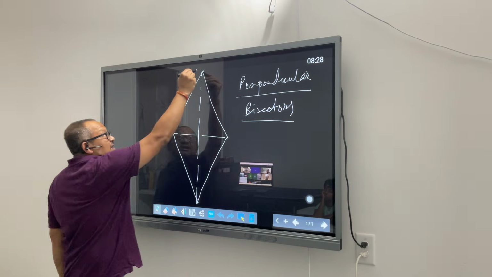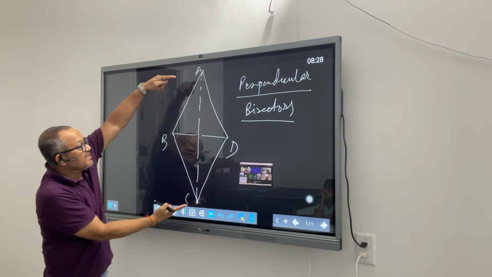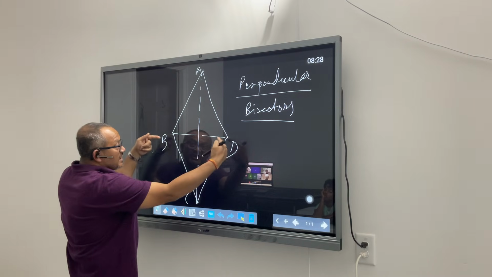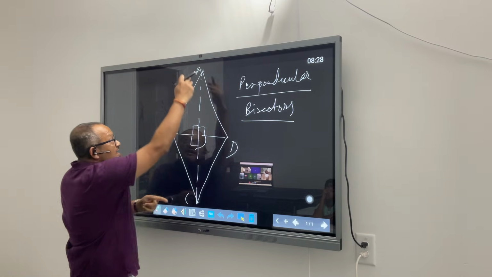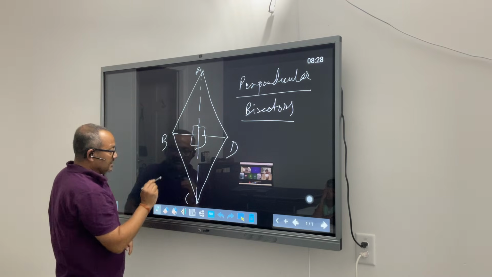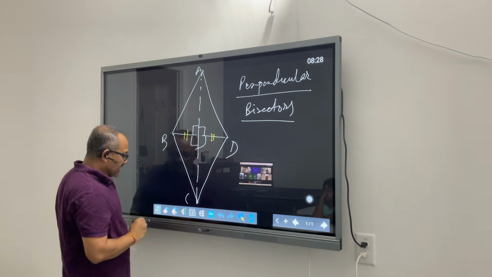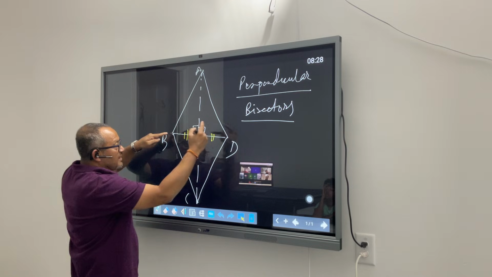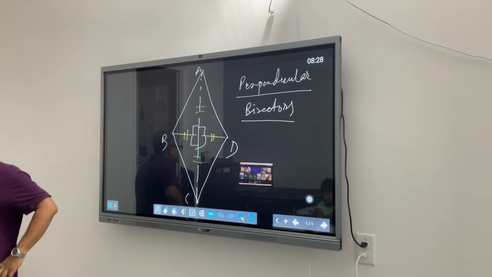So this is diagonal one. Let's say this is A, B, C and D. AC is one diagonal, BD is another diagonal. These are perpendicular bisectors, meaning when they meet, they make a 90-degree angle. And AC breaks BD into two halves. Likewise, BD is also taking revenge and splitting AC into two halves. That's what perpendicular bisector means.